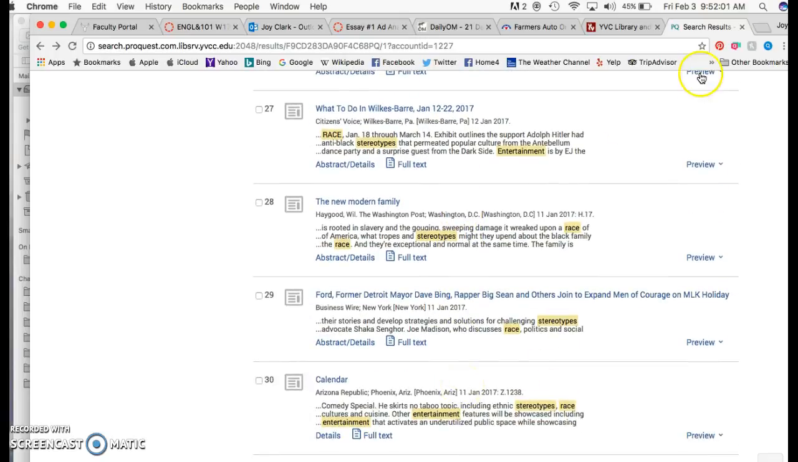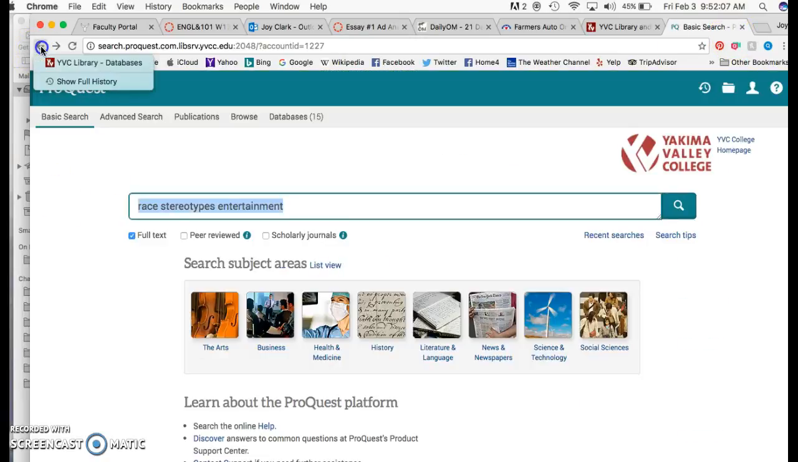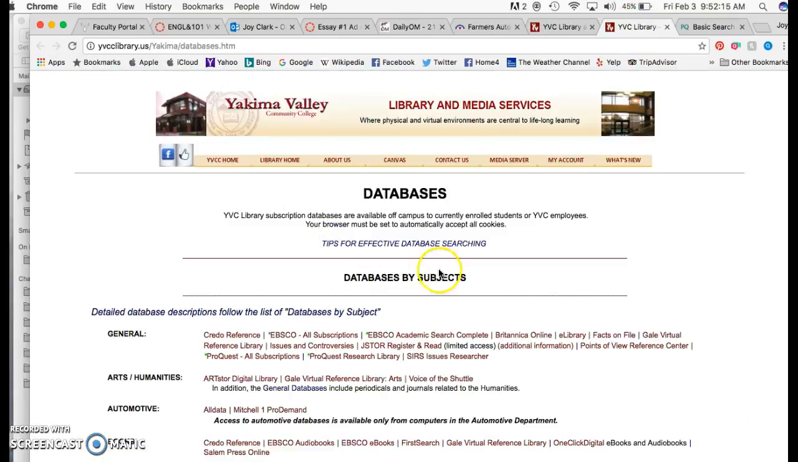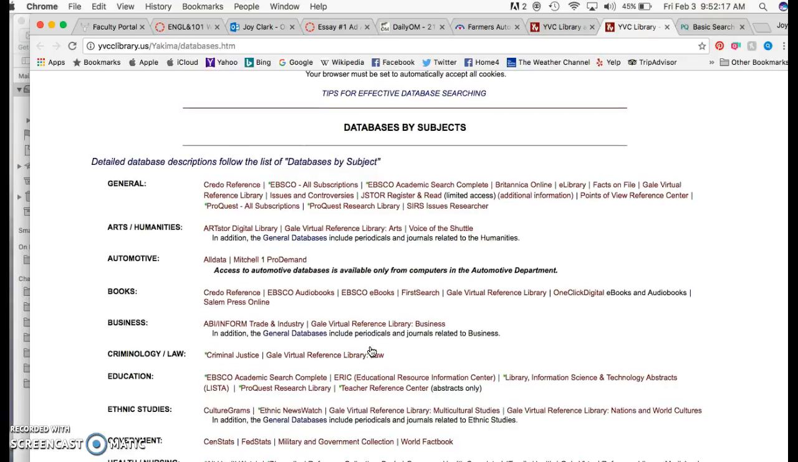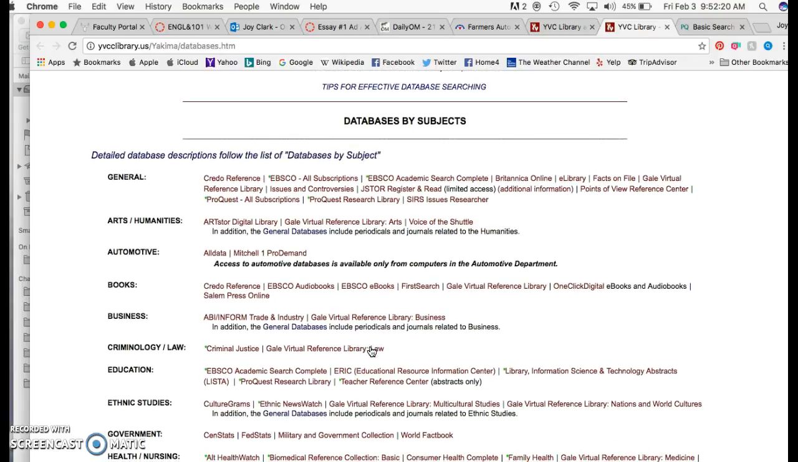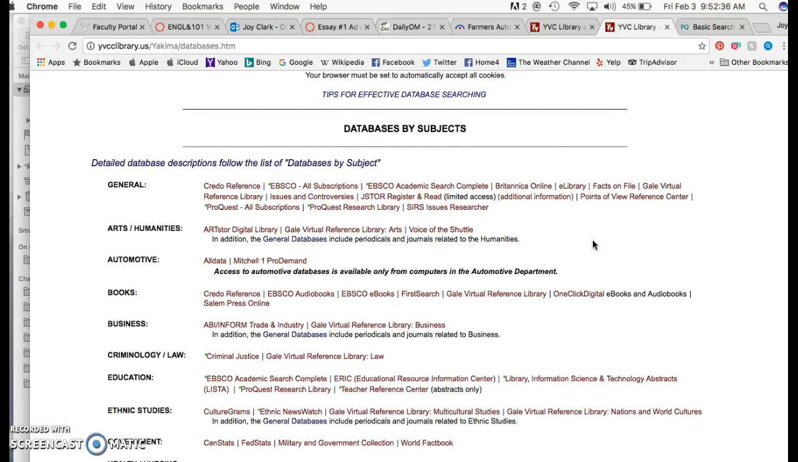So that is just one way that you can use these databases. This is not a tutorial on the databases as much as it is me just showing you that resource. You have some other resources from the library that you can look at. If you don't understand sometimes different perspectives on an issue, then you can look up Issues and Controversies, serious issues researchers, those focus on that. Okay, that's what I've got for right now.